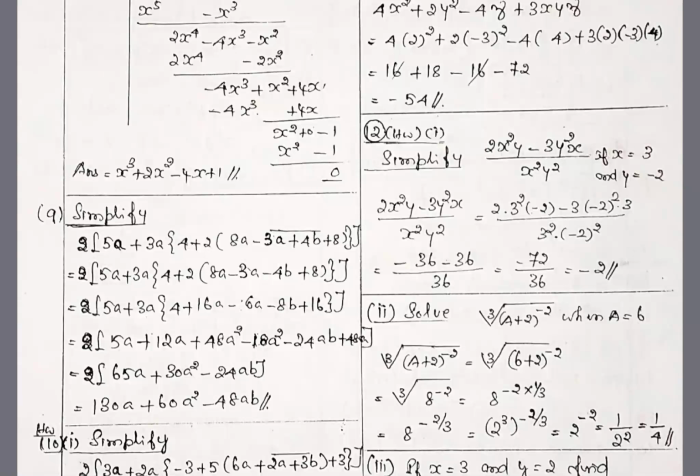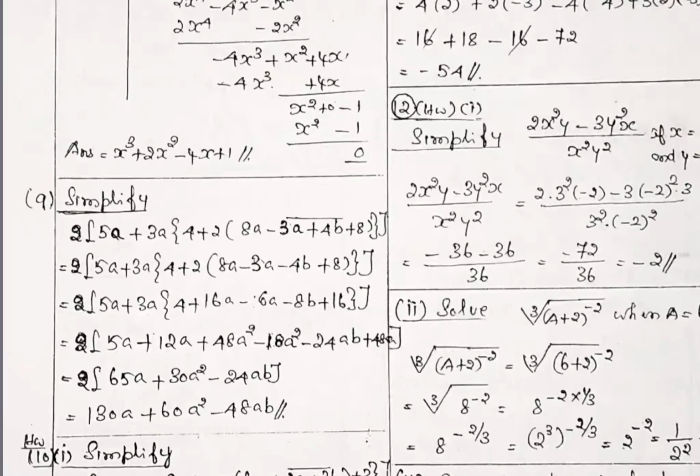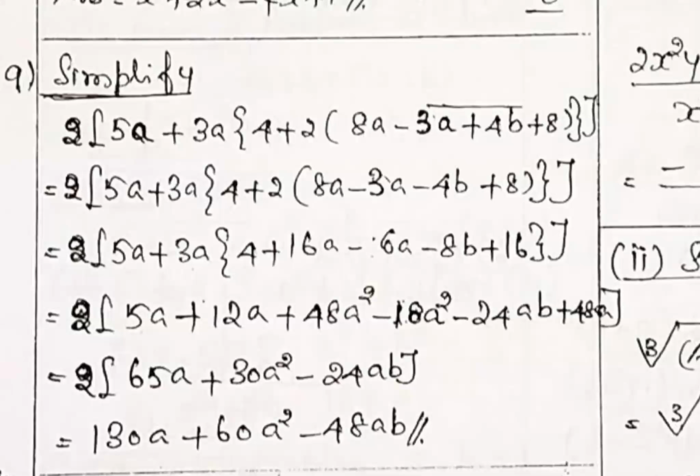Simplify. So BODMAS rule practice. 2 into, so within the bracket, how many numbers are available? How to attack? You must follow the BODMAS rule. So equal to, first numbers all are the same. The second line, I am just removing the top line. The top one, the horizontal line given, is nothing but a bracket. 3a plus 4b within the bracket. That is the meaning of the horizontal line.